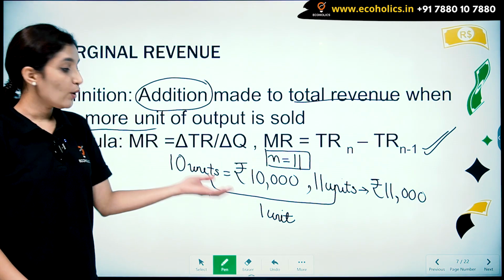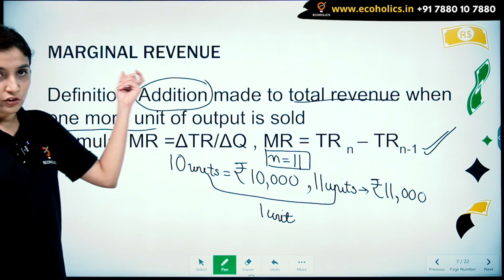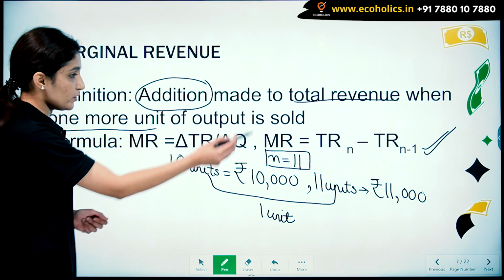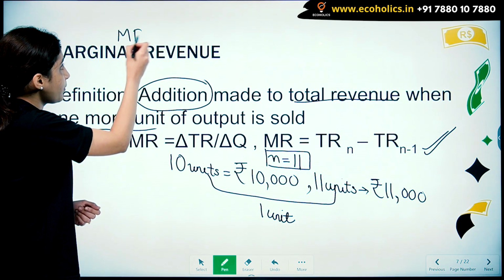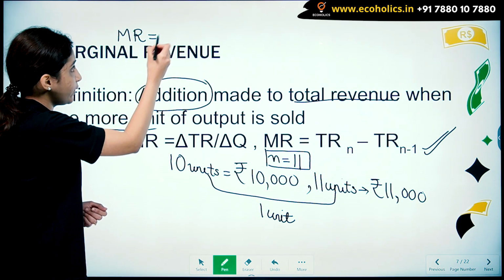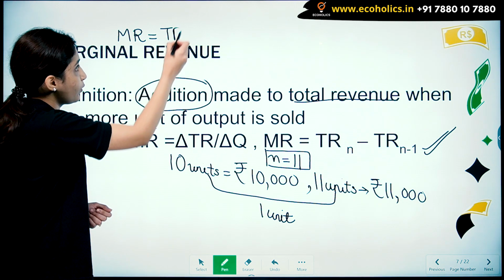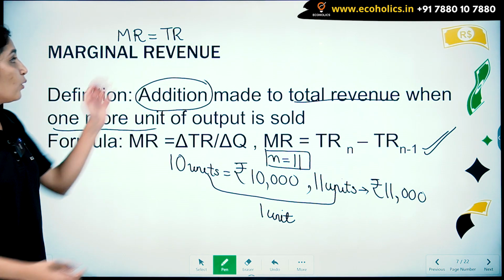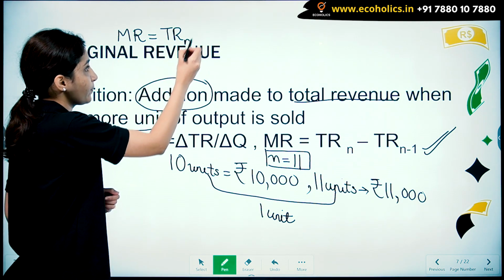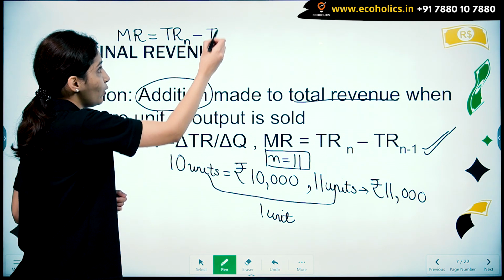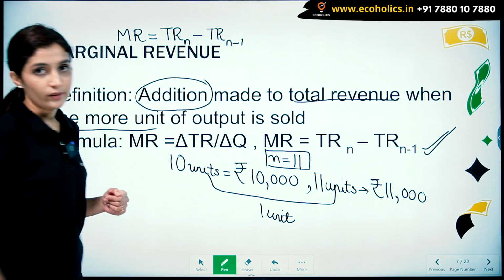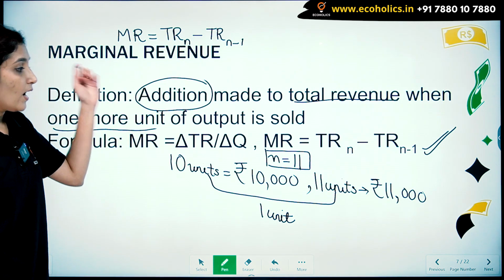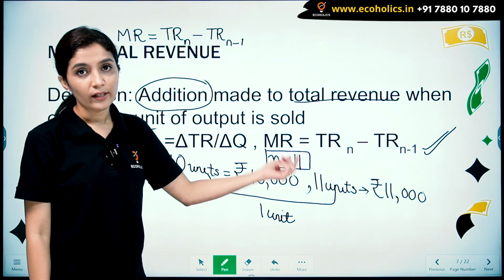So now, how are we going to calculate our marginal revenue? So the formula for marginal revenue is: marginal revenue is equal to total revenue of n units minus total revenue of n minus 1 units. So in this case our n is equal to 11.